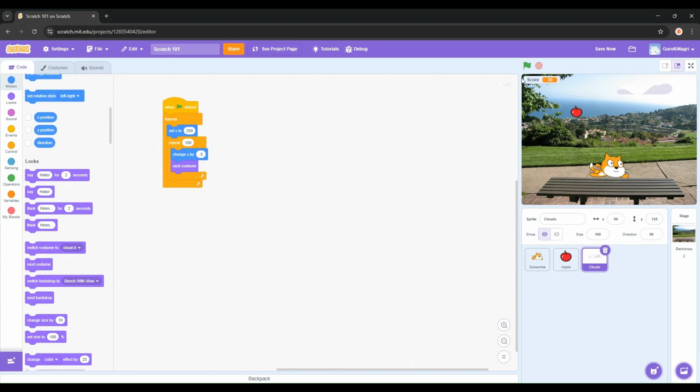Let's test it, and go. Oh, whoa. That's a little strange. Let's fix this. That was crazy. It looked like the cloud was spinning. Maybe let's move this costume over to set X to 250. Like that. Now let's try. Yep, it's working. It's changing its costume every time it loops back.